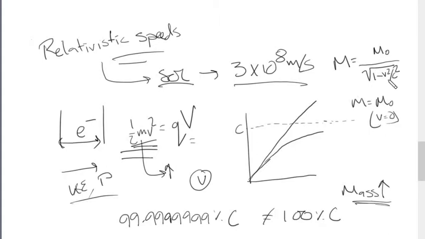As you start to approach the speed of light, what happens? The value of v increases. At small values, like when I throw a tennis ball or a rock at your face, the value of v will be very small compared to the speed of light. The denominator will be almost 1. Do you get it? Because v squared by c squared is almost like 0.0000001, so it doesn't cause any change in mass. However, if we travel faster and faster, the value of v gets closer and closer to the value of c.